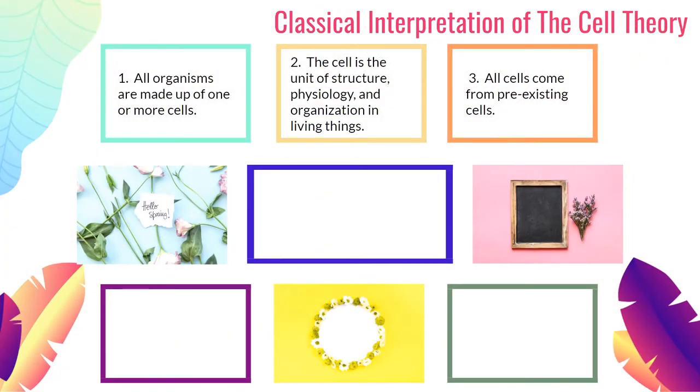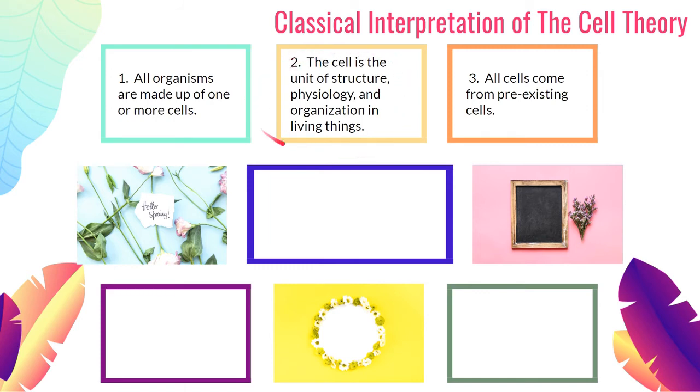So what are the statements, or the tenets or principles of the classical cell theory? The first one: all organisms are made up of one or more cells. So we've learned about it. All organisms can either be unicellular or multicellular. Next, the cell is the unit of structure, physiology, and organization in living things. So the cell is the basic unit of living organisms.